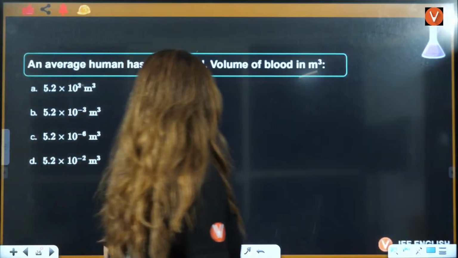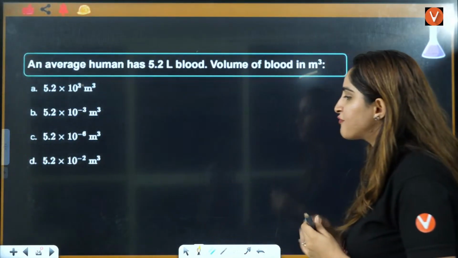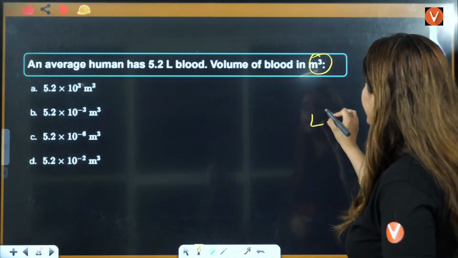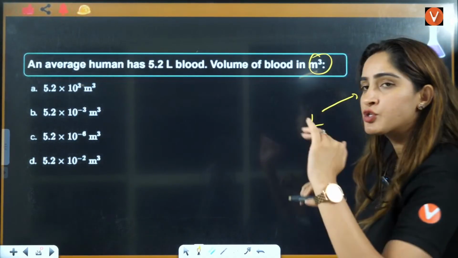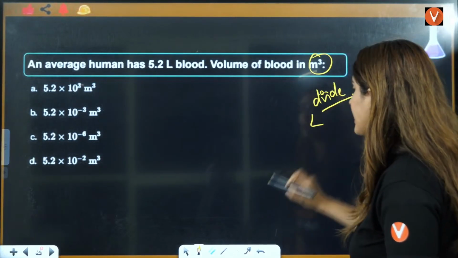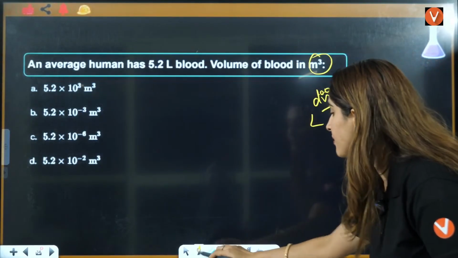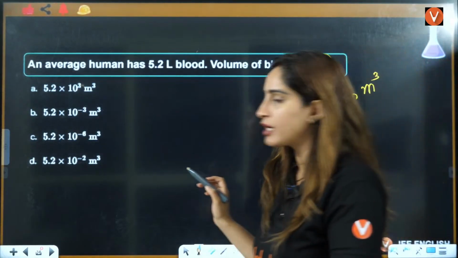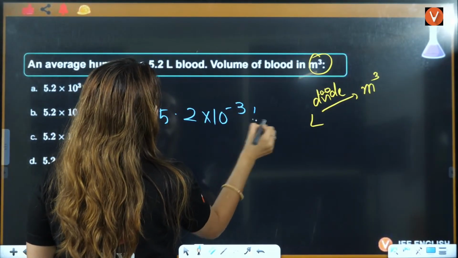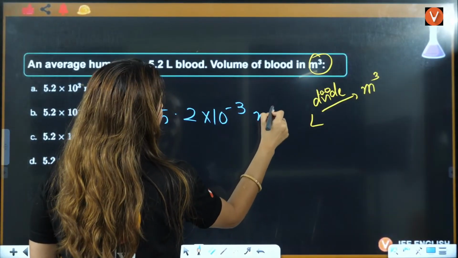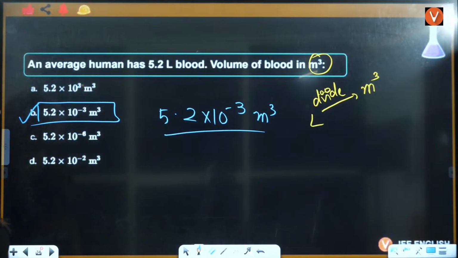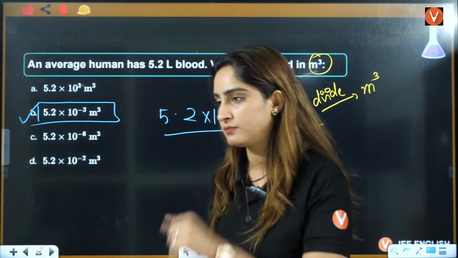Let's see this. An average human has 5.2 liter blood, volume of blood in meter cube. Liter to meter cube you are going smaller to bigger value, that means you are going to divide it. Because this is 3, it will be 5.2 into 10 raised power minus 3 meter cube. So B is the correct answer here.